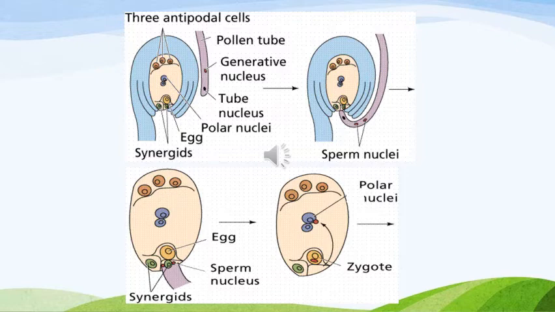Can you see here in the diagram, second diagram also, sperm nuclei, then here we have synergids, again egg, and further here the polar nuclei, this has fused. One, can you see this red in color? This is the sperm nuclei, and here with the zygote also it has fused. That is why we are calling it double fertilization.